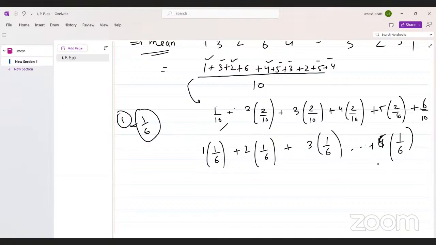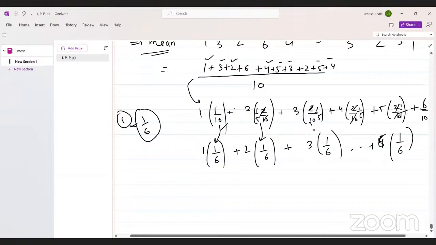In the fractional case, if I divide this, this is 1 by 5, this is 1 by 5, approximately 1 by 6; here it is 1 by 10, 1 by 10. But in the infinite case, this fraction goes to this term, the same for each, because each is equally likely.